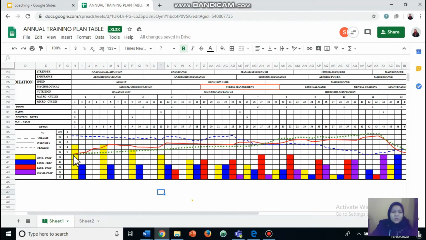So it started with lower intensity with high volume. We can see here the intensity is low, but the volume is high. And then week by week, the volume will decrease, and the intensity will increase. At the pre-competition, there is the taper for our athlete, which is on week 38 until 40, in the pre-competition.